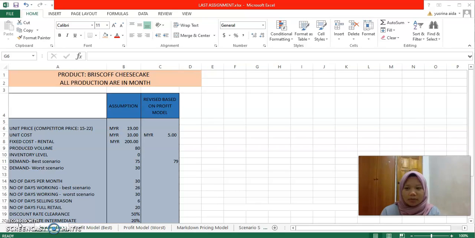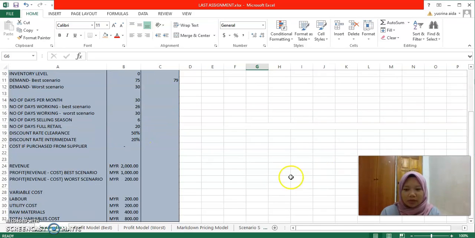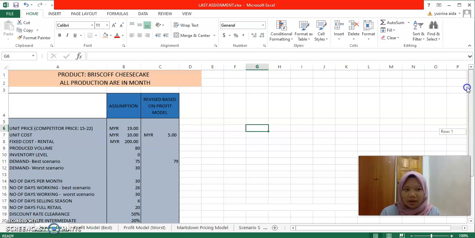Today I will present about my business, which is Biscoff Cheesecake. So this is my assumption for this business in my mind. For Biscoff Cheesecake, I will put 19 ringgit per unit, and the total variable cost I get is 800, and the production volume is 80 units, and automatically the unit cost I will get is 10 ringgit, because 800 divided by 80 units, so I will get 10 ringgit.